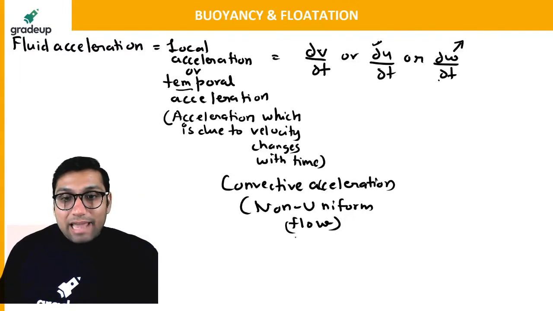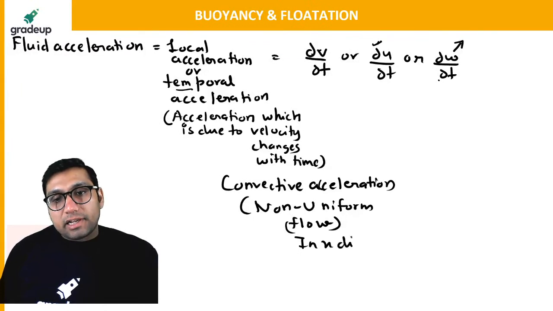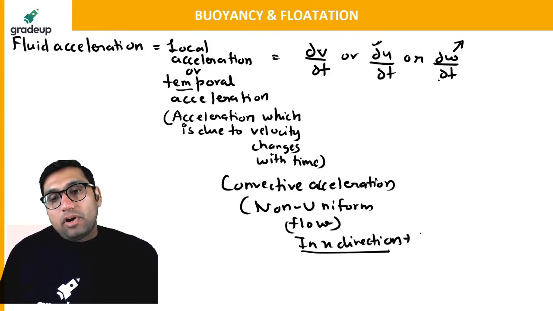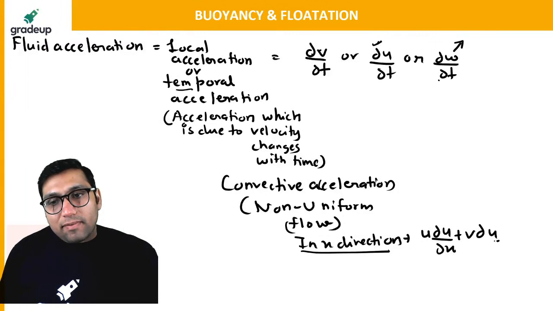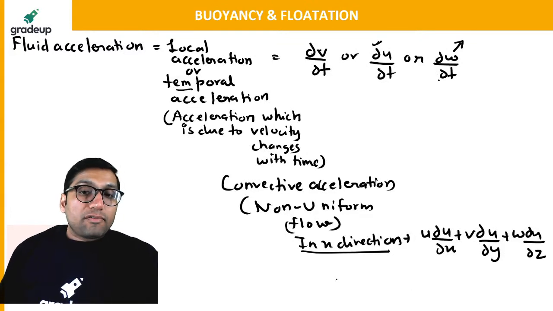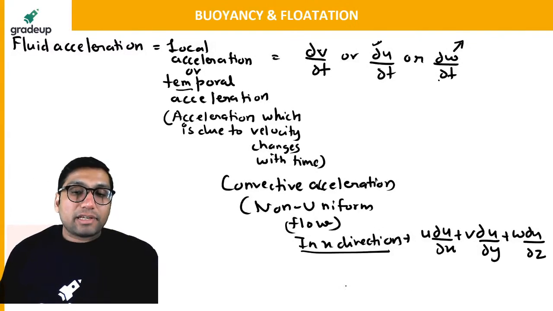For example, in x direction, convective acceleration will be equal to u times del u by del x plus v times del u by del y plus w times del u by del z.